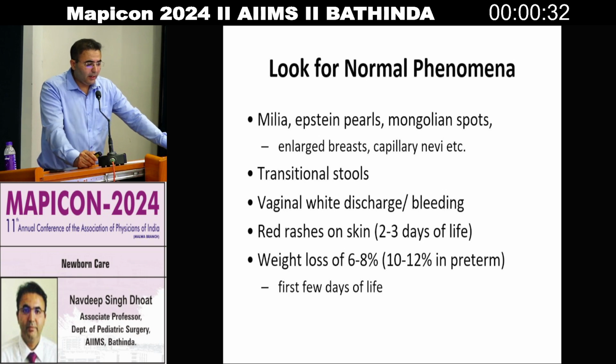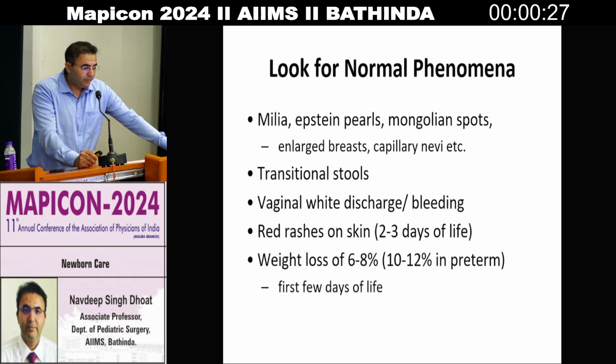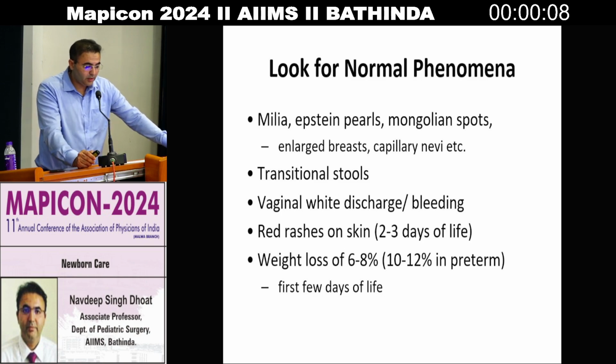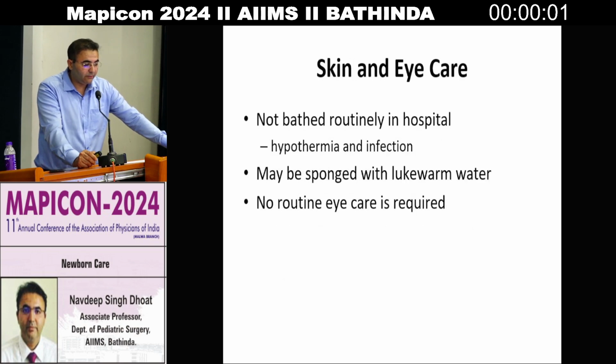Then milia, Epstein pearls, Mongolian spots, enlarged breast, and capillary nevi should be checked. Transitional stools, which change from meconium and take 2 to 10 days to become normal colored stools, should be checked. Vaginal white discharge or bleeding due to maternal estrogen can be seen. Red rashes on the skin at 2 to 3 days of life can be checked. Weight loss of 6 to 8%, which is 10 to 12% in preterms, in the first few days of life should be checked.